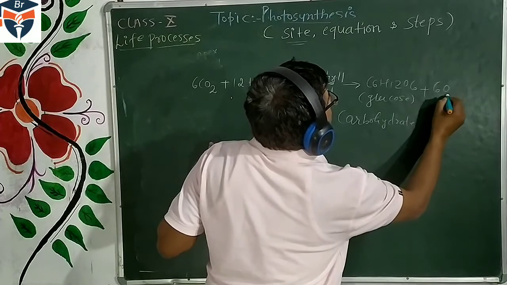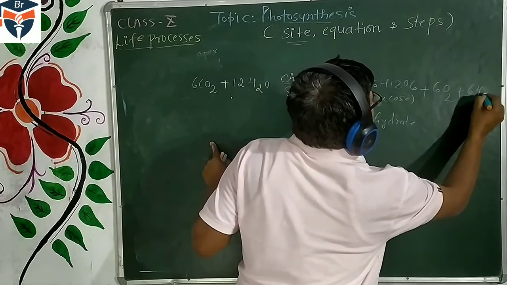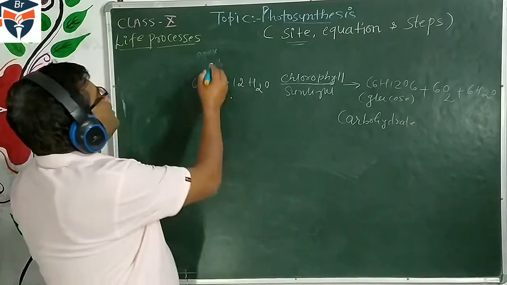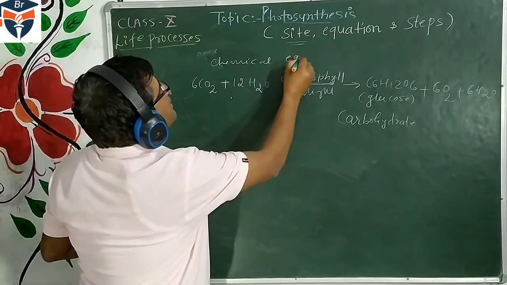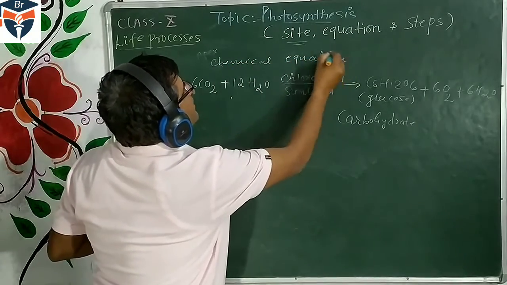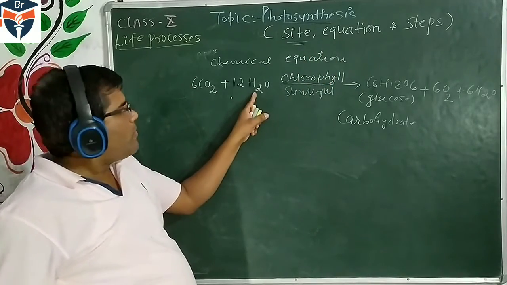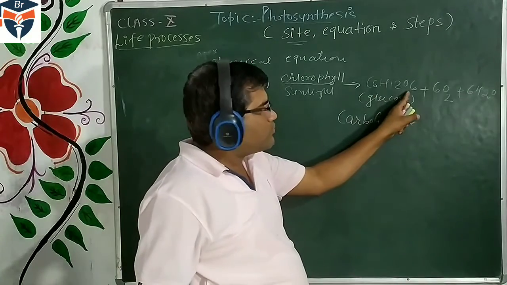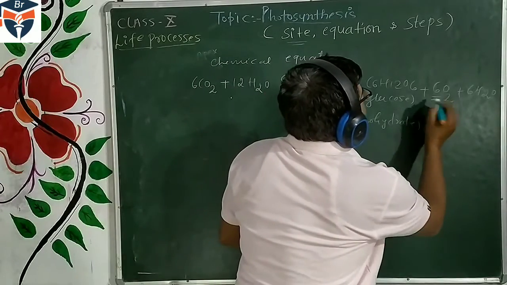Oxygen molecules are released, plus 6 molecules of water are also released. So this equation is called the chemical equation of photosynthesis. Look at the chemical equation. Many times this question is asked to you. Chemical equation of photosynthesis: 6CO2, 12H2O, chlorophyll and sunlight. Then it is C6H12O6, glucose or carbohydrate, and release of oxygen plus water.